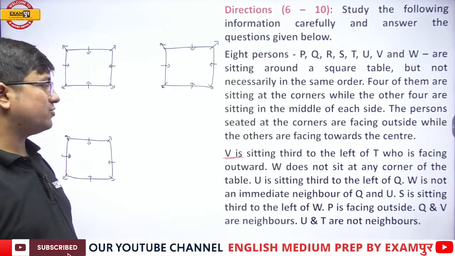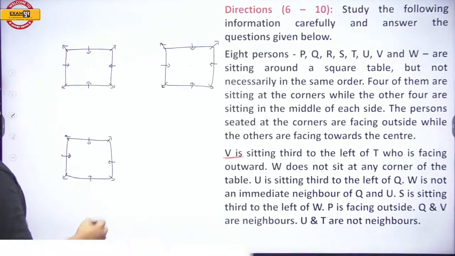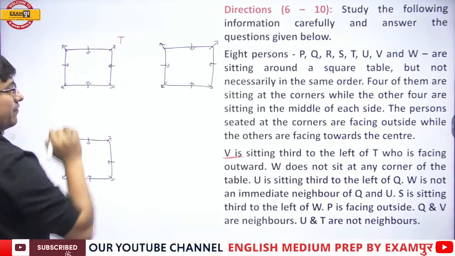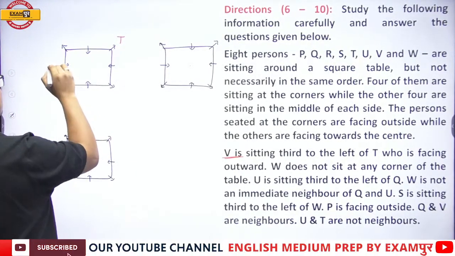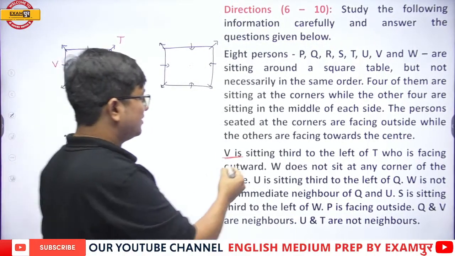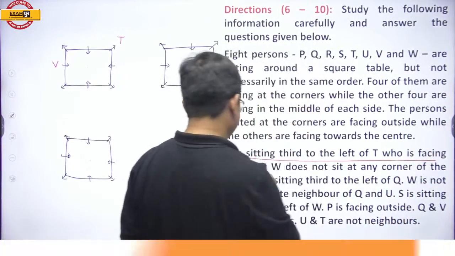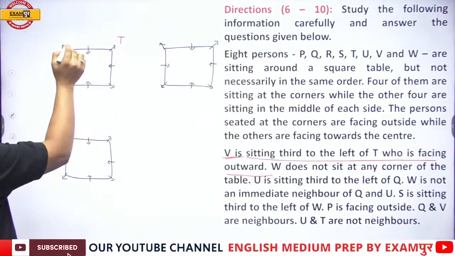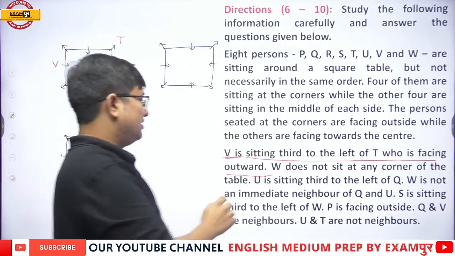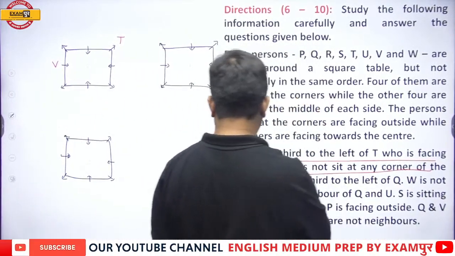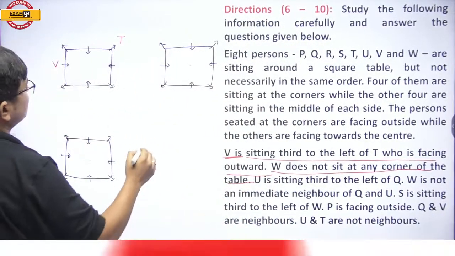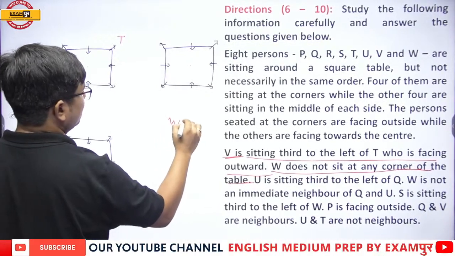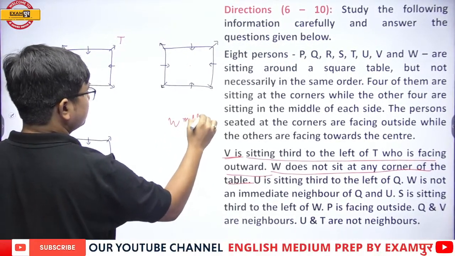V is sitting third to the left of T, who is facing outward. So suppose T is facing outward, and V is sitting 1, 2, and third to the left of T. Now W does not sit at any of the corners of the table. If W does not sit at any of the corners, obviously W will sit at the middle of the side.